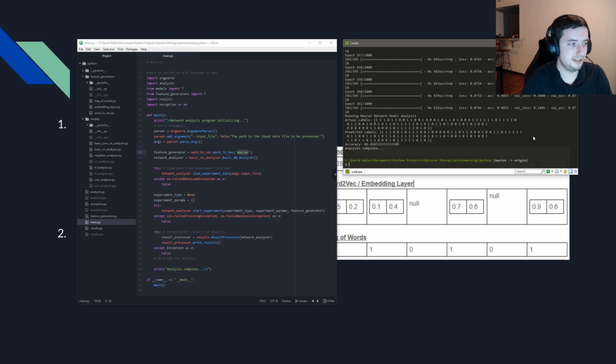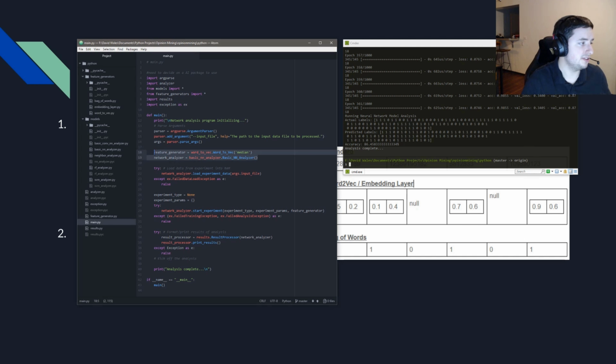Okay, it's done. For 361 epochs, the final accuracy was 86.458%. Not too bad. So the next demo I want to show is an SVM analyzer